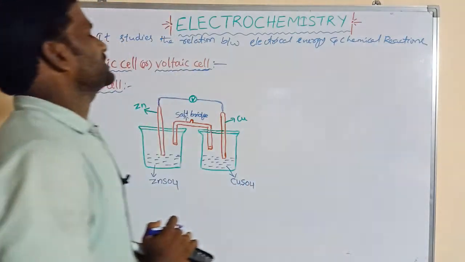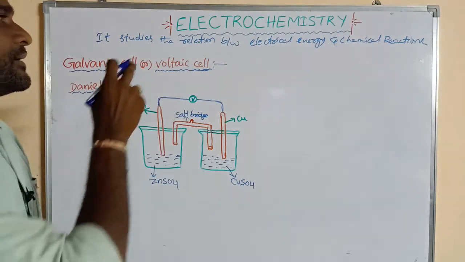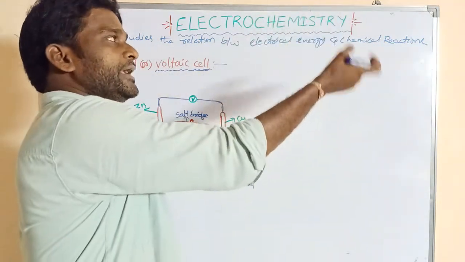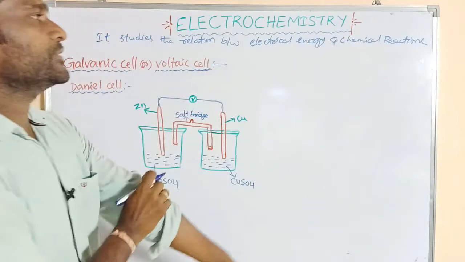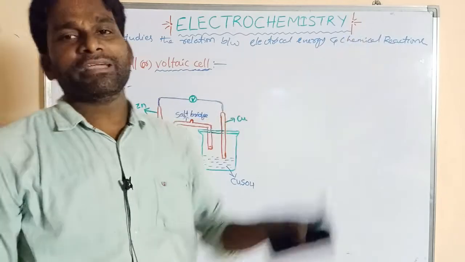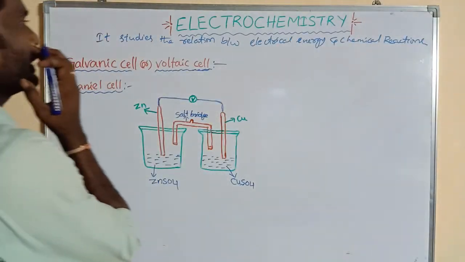That means in electrochemistry, chemical energy is converted to electrical energy, and electrical energy is also used to bring about chemical reactions.